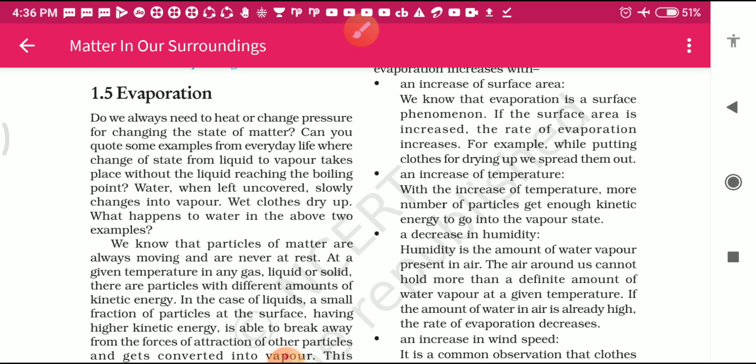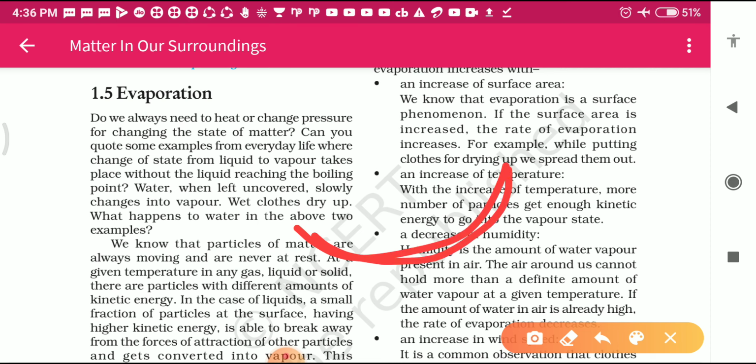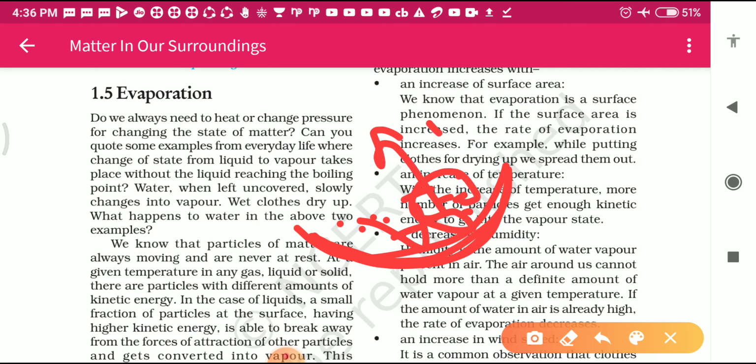In the first example, they want to say that if you keep the water outside, suppose this is your china dish, or you can take any utensil and keep the water here. After some time, you will see that this water changes into vapor.